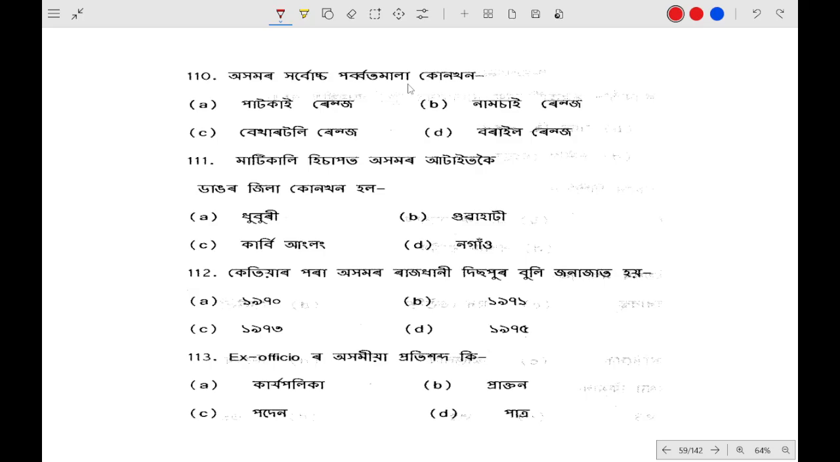Which is the highest mountain range in Assam? Which is the highest peak in Assam? It is the Boral Range. Boral Range is the highest peak in Assam.